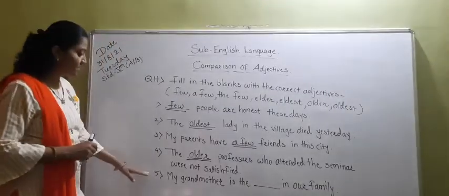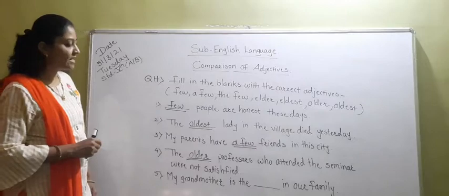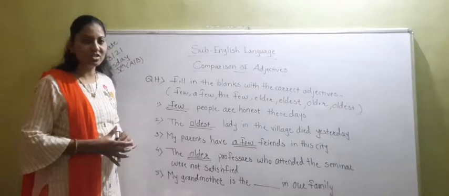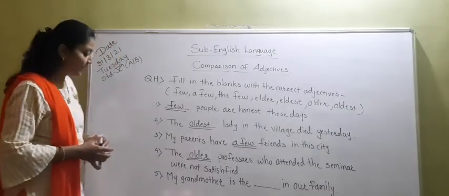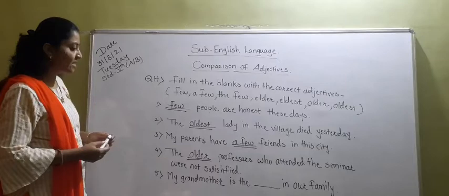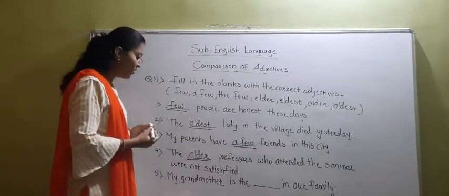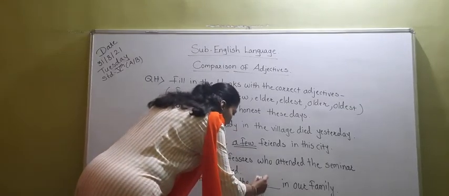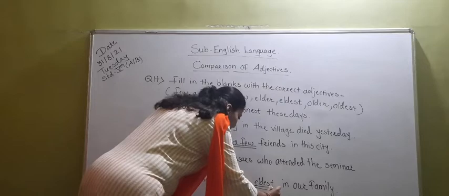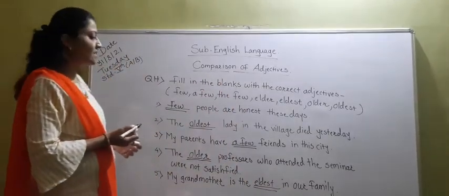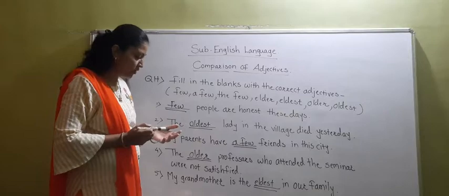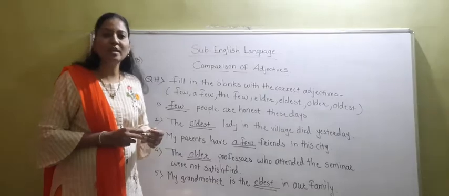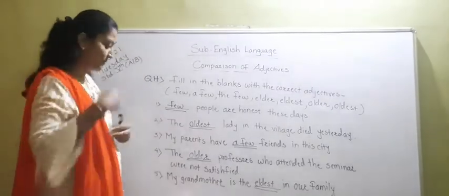Okay. And the last one, my grandmother is dash dash in our family. So here we are talking about the close relationship. My grandmother is the dash dash in our family. So we have to use here eldest. My grandmother is the eldest in our family. So like this we have finished question number H. Now we have to do question number I. So let's move forward.